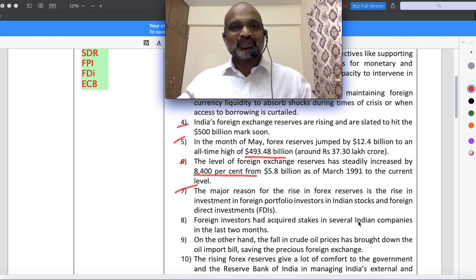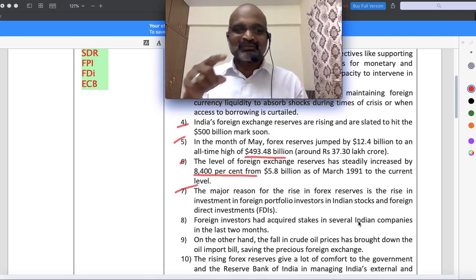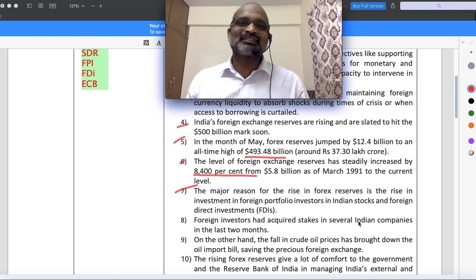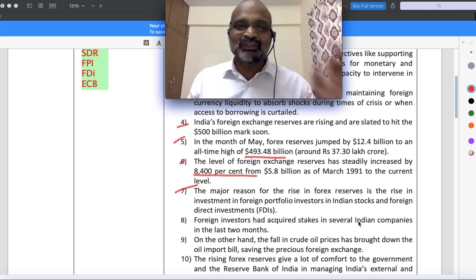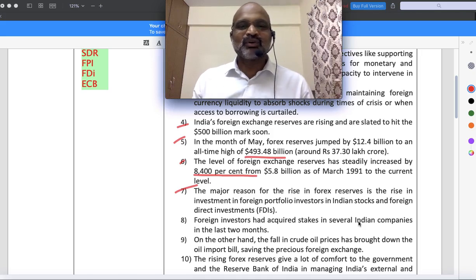That means most of the foreigners have recently started purchasing shares in Indian companies. Obviously, they have to come to the stock exchange and purchase the shares. That is portfolio investment. Another thing is foreign direct investment.